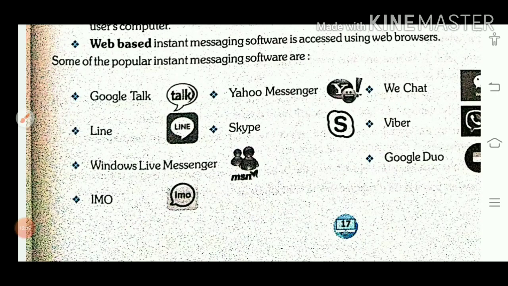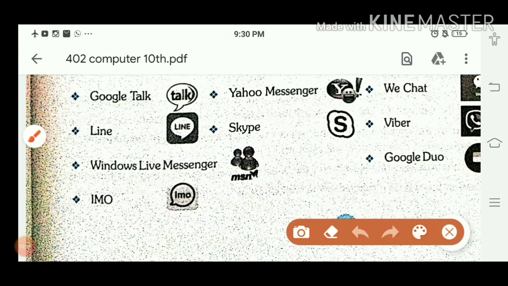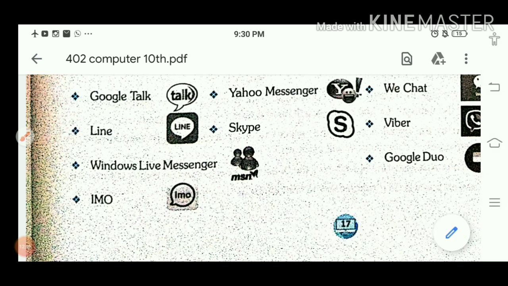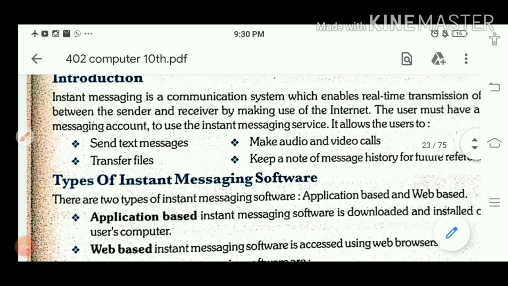Some popular instant messaging softwares are there, children: Google Talk, Yahoo Messenger, WeChat, Line, Skype, Viber, Windows Messenger, Google Duo, IMO and so many more. So this is what instant messaging is. Instant messaging means in real time we are sharing the information, and with this we can share text, audio, video, we can transfer files, we can keep the history of the messages, the backup, that one. And what types of instant messaging softwares are available?